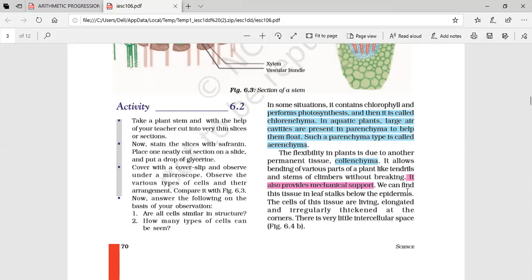What is epidermis? It is the outermost protective covering of the entire plant. When you see the leaf, the upper part and the lower part, that means here, leaf stalks below the epidermis, near the stalk. What is the stalk of a leaf? Leaf stalk means what?